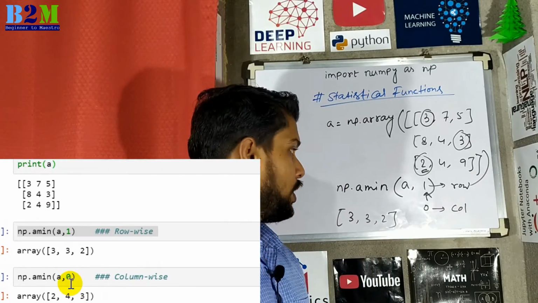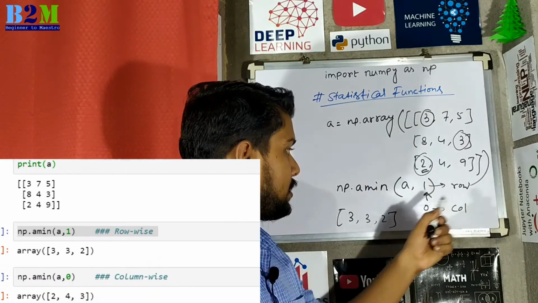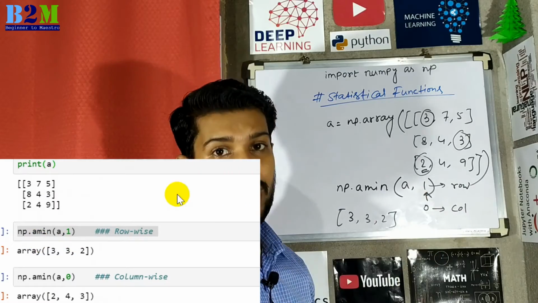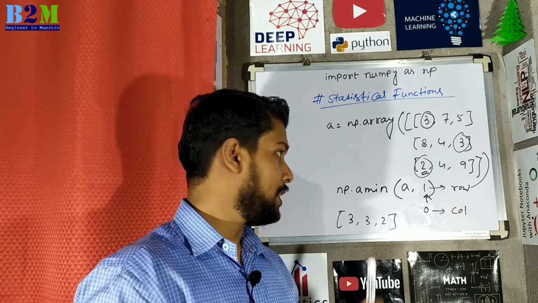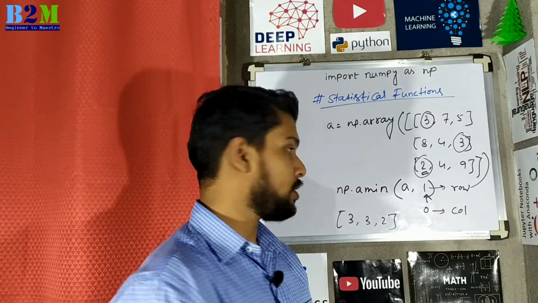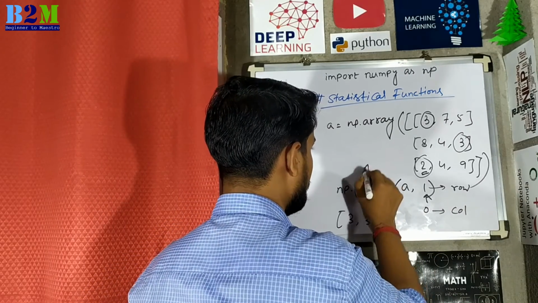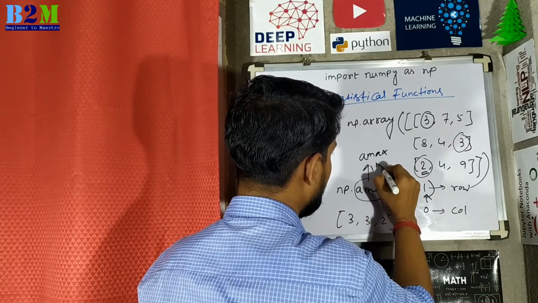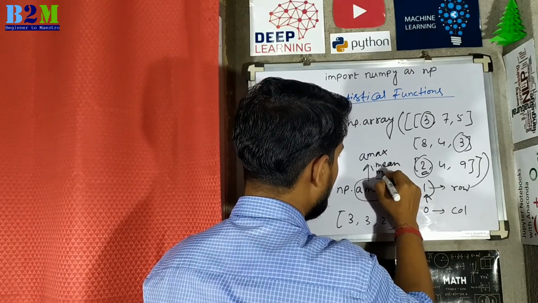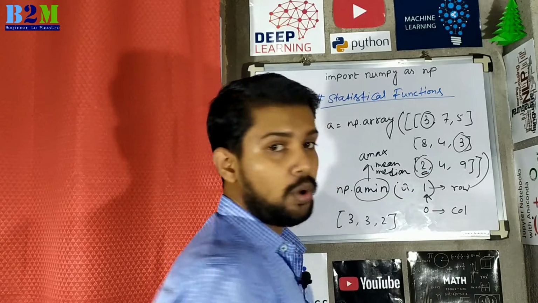As I told you, if you want to find the minimum value column-wise, then you have to pass 0 instead of 1. Similarly, if you want to find the maximum value, mean, median, sum, then you have to follow the same syntax, only you have to replace this section. So for the maximum value you have to pass amax, for mean you have to pass only mean, for median you have to pass median, so on and so forth.